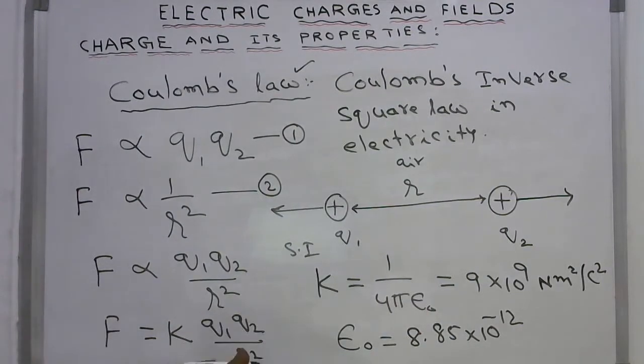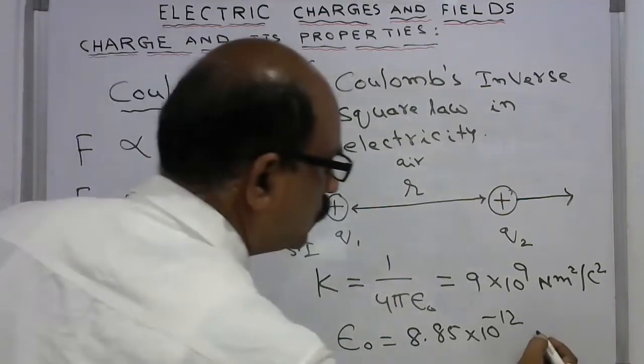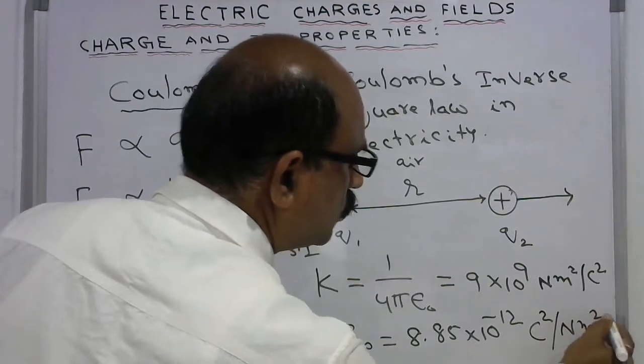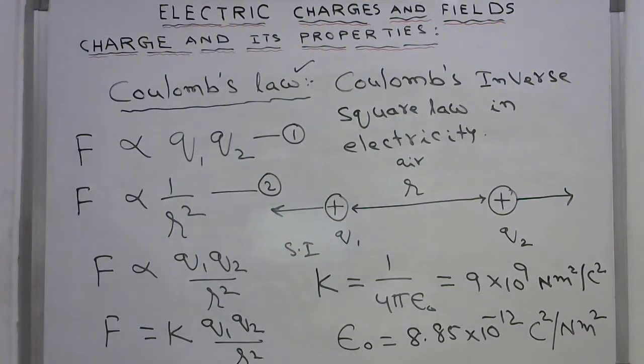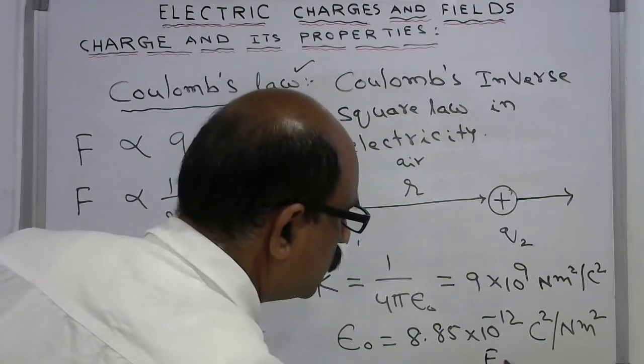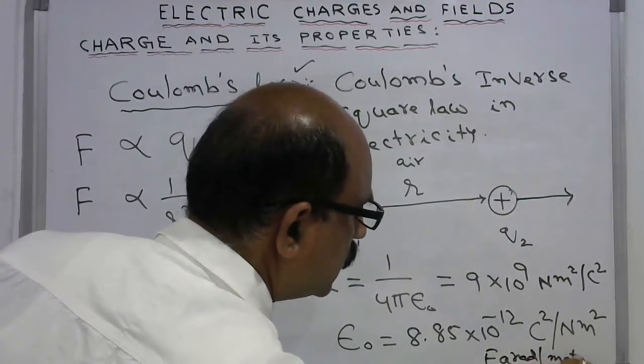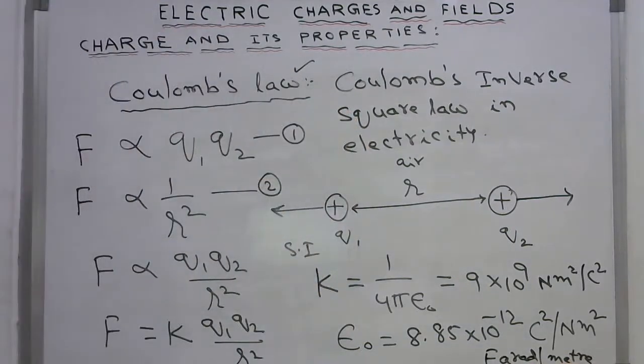The unit of epsilon naught is Coulomb square by Newton meter square, or farad per meter. Farad per meter is another unit for the permittivity.